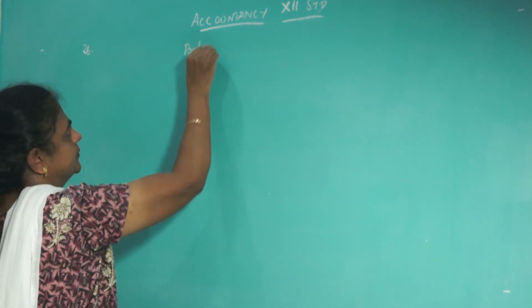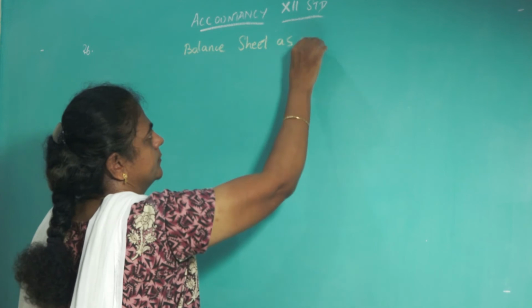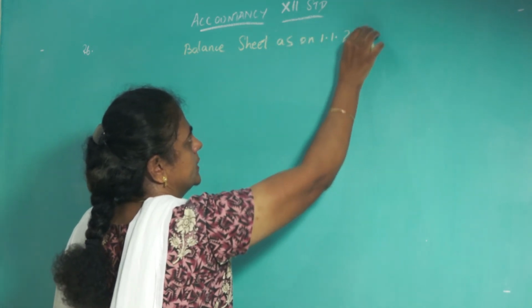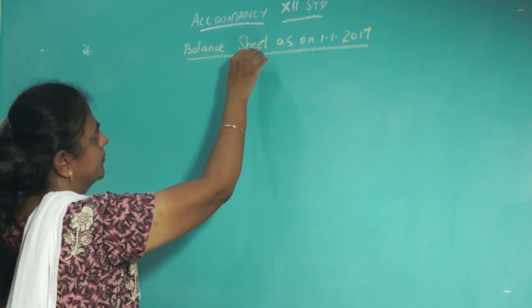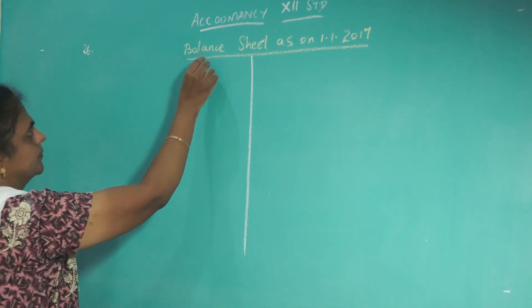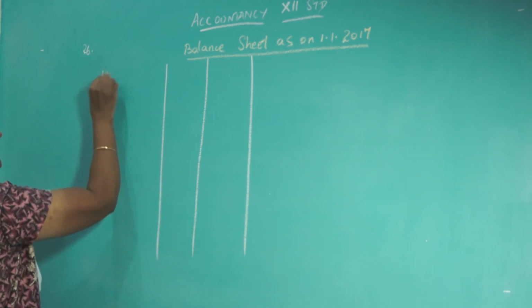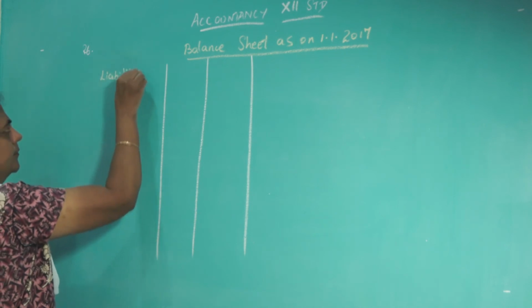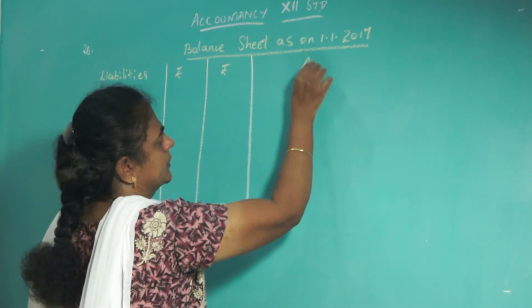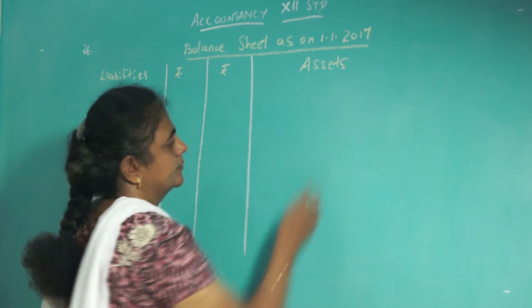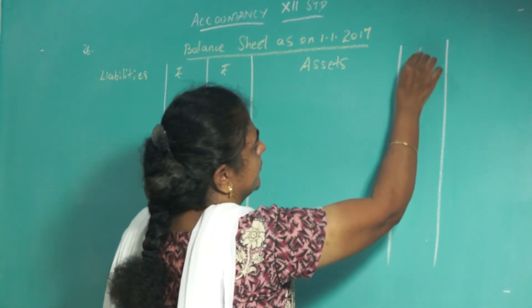Balance sheet as on 1/1/2017. Liabilities, assets, rupees.